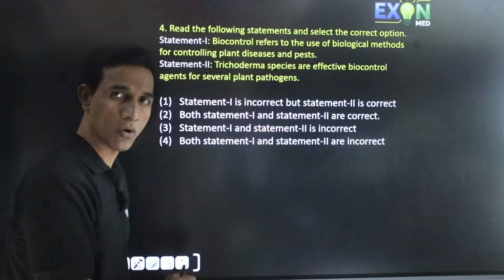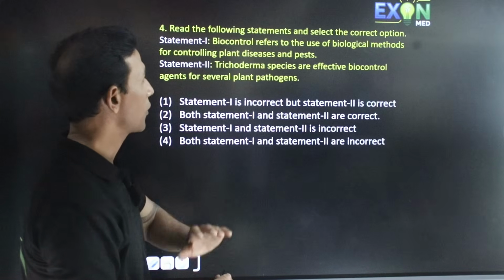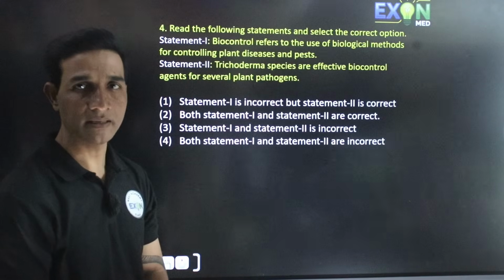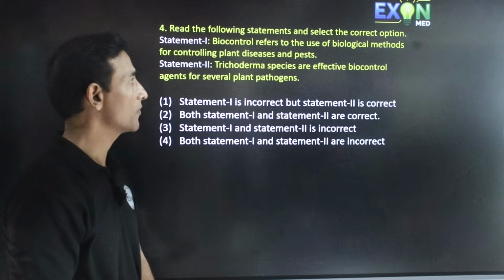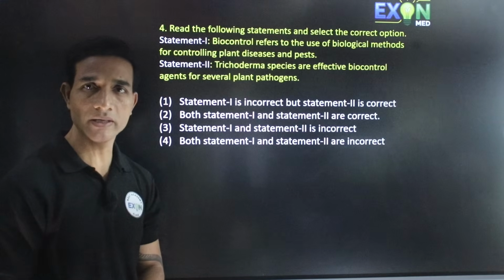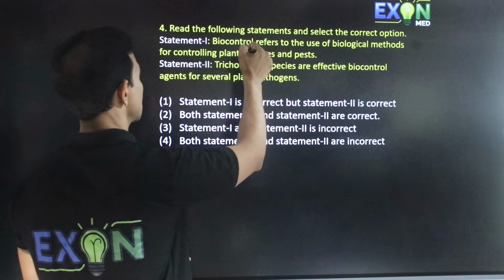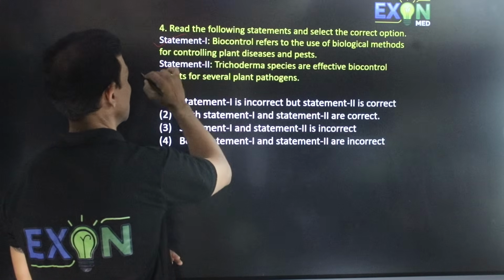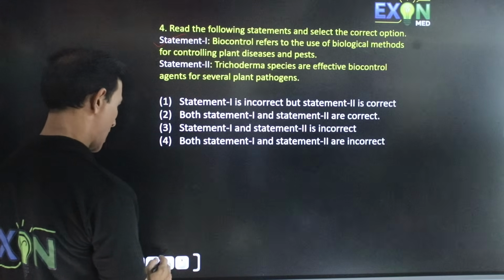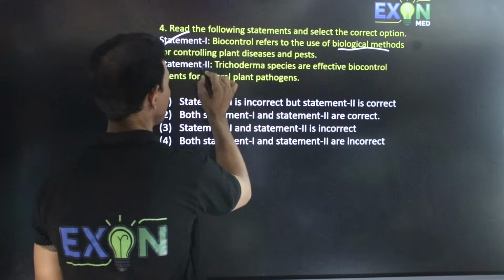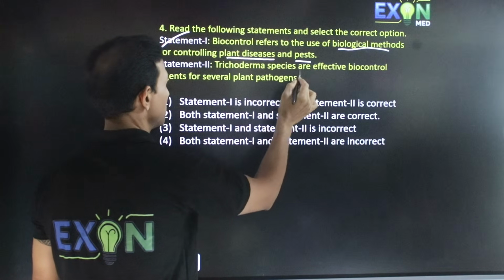Question number 4. Read the following statements and select the correct option. Statement 1 says that biocontrol refers to the use of biological methods for controlling plant diseases and pests. This statement is correct, biocontrol agents are used as biological methods to control plant diseases and pests.